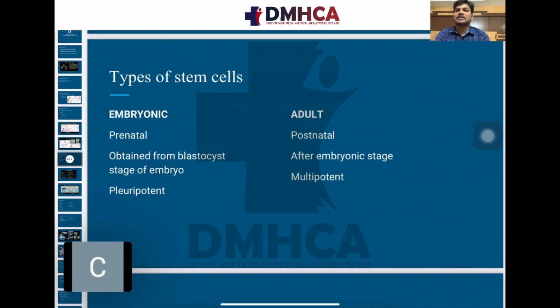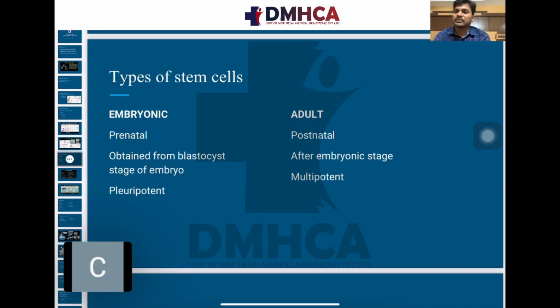From the adult, we will get the stem cells postnatally. After the embryonic stage, there are multipotent stem cells. From the embryo, we will get pluripotent stem cells, and from the adult, we will get multipotent stem cells. This is a very important point. Multipotent means they have the ability to convert into different cell types, but they will not form ectoderm, mesoderm, endoderm.